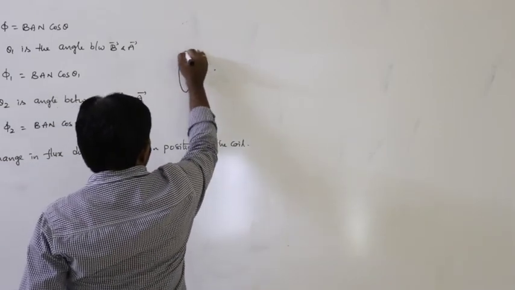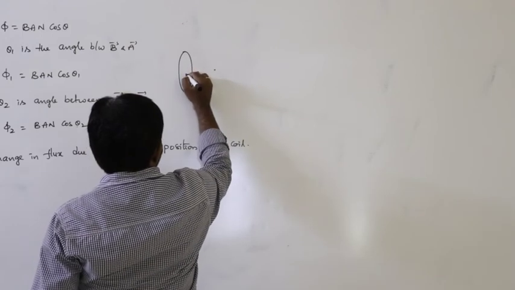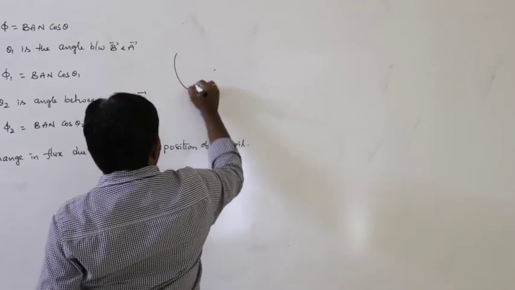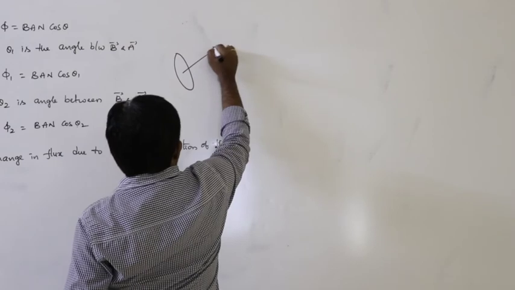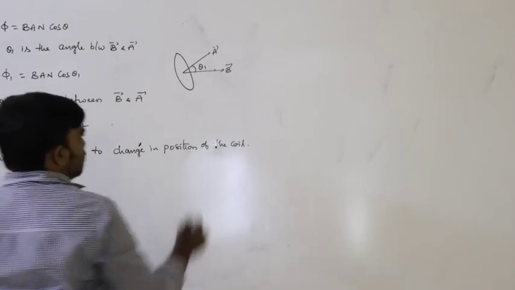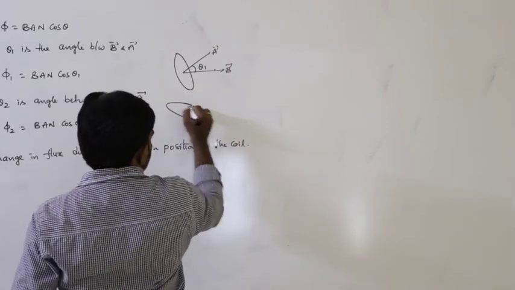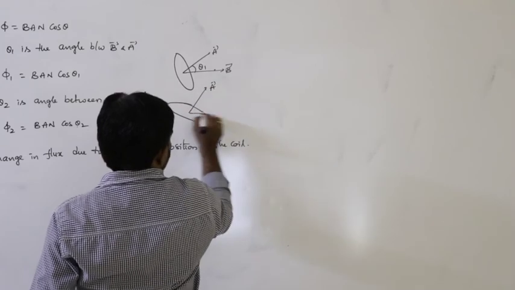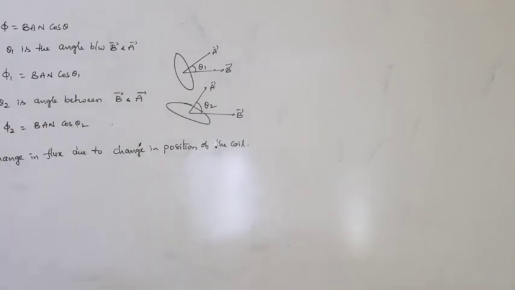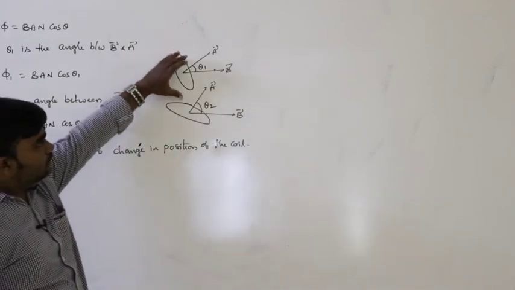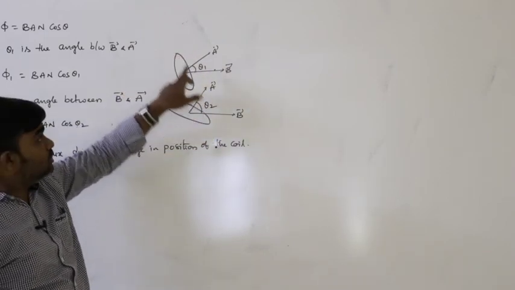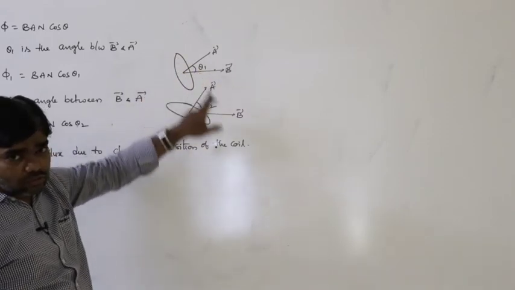So for example, this is the areal vector, and let us say it is B bar. Initially let us say it is theta 1 position. Now it changes from theta 1 position to, so this is A bar and this is B bar and this is theta 2. The orientation of the coil, the position of the coil changes from theta 1 position to theta 2 position.